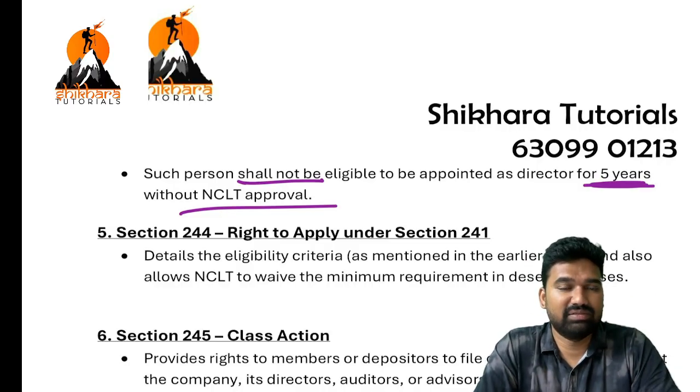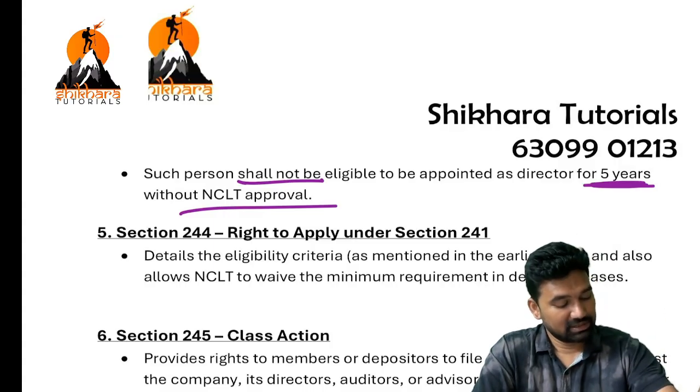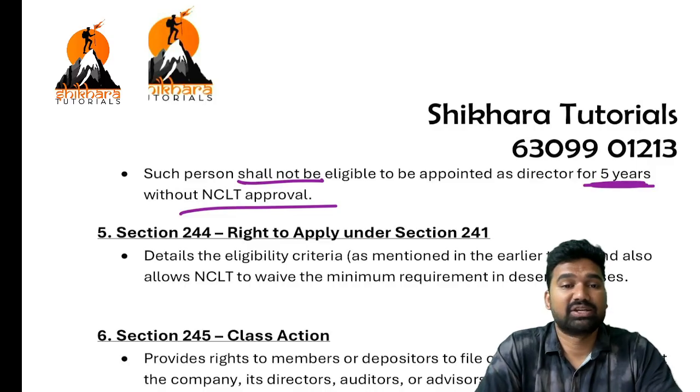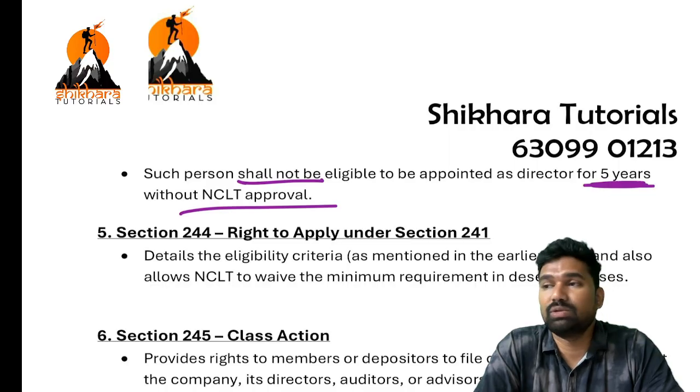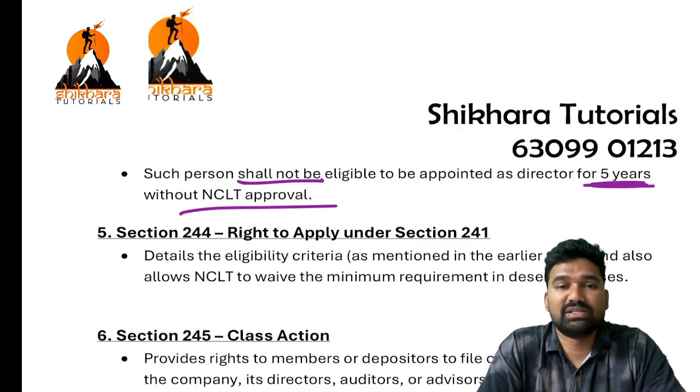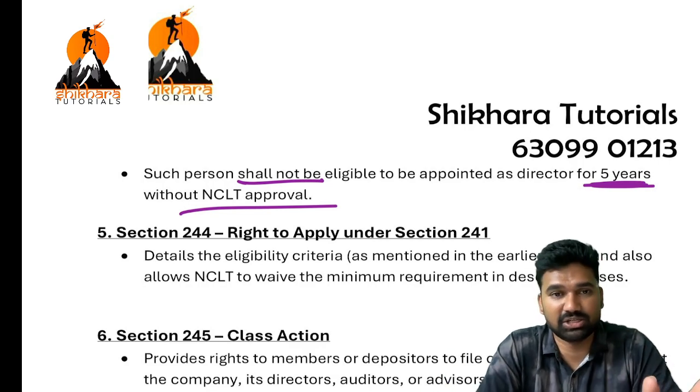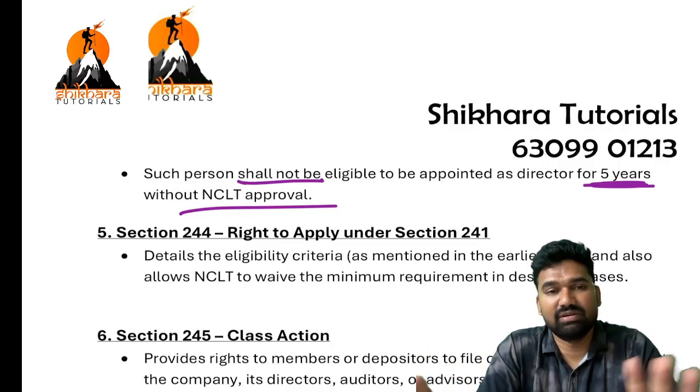For example, if any company wishes to appoint you as a director, it will apply to NCLT and you should obtain the approval from NCLT. There are some companies offering me a directorship position, so I wish to act as a director in that company. Please allow me. If NCLT approves, okay. Otherwise, no. So up to 5 years, this restriction or kind of prohibition will continue.